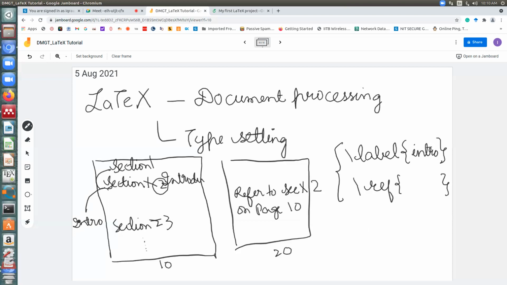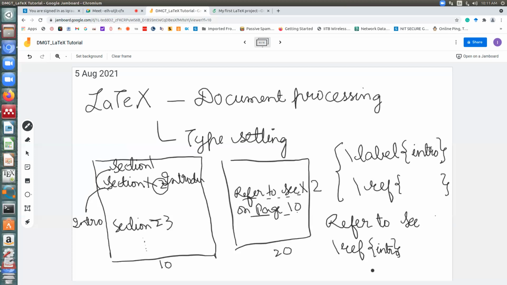So wherever I have to refer to it, I will write, refer to section, and I'll not write the number 1, 2, 3, 4. Instead, I will write backslash ref, and then in curly braces whatever its label is. I had given it the label intro, so I will write intro.